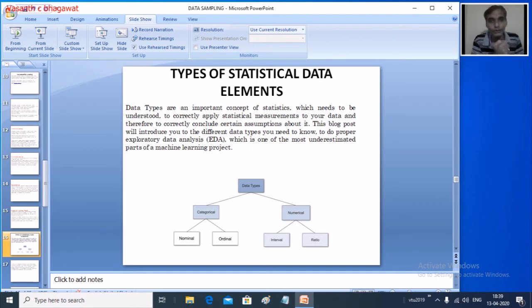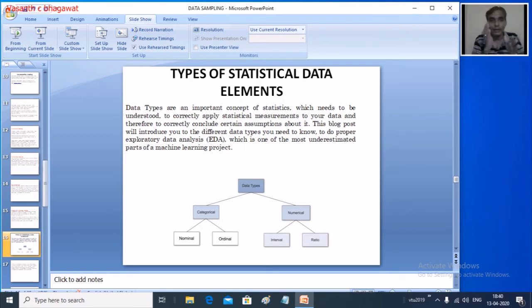The next important concept we are going to discuss is statistical data, which we call data elements. Now don't get confused in the questions in the examination. In the previous lecture series we have already seen that when we look into big data, we can group it as structured, unstructured, or semi-structured. So we know what data we are going to collect, and whether you can store it as a structure. You can call it structured data, unstructured data, or semi-structured data. That concept is different.